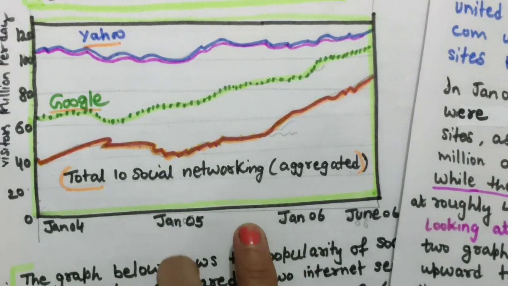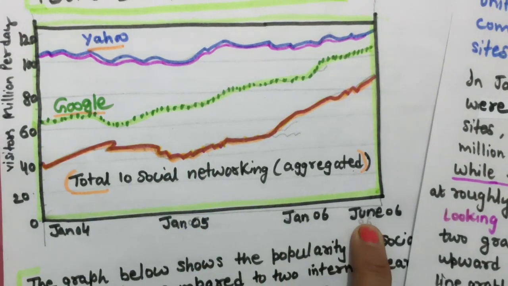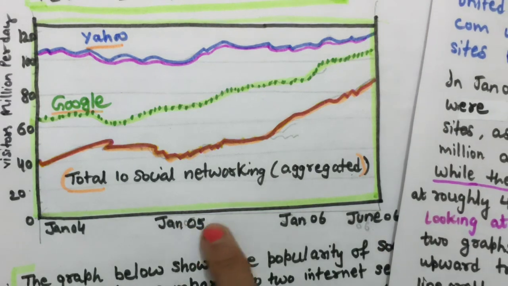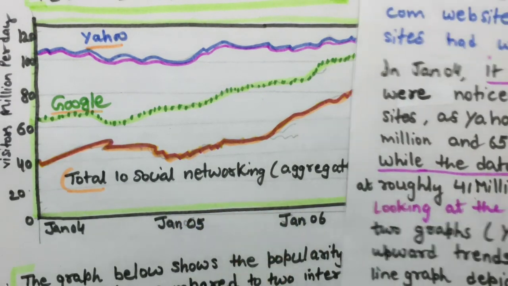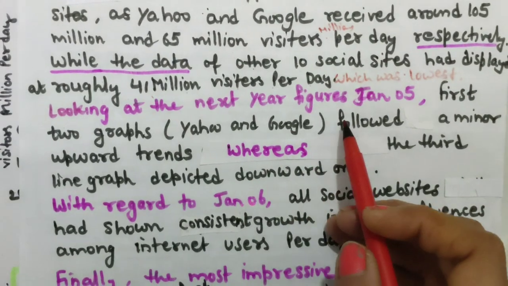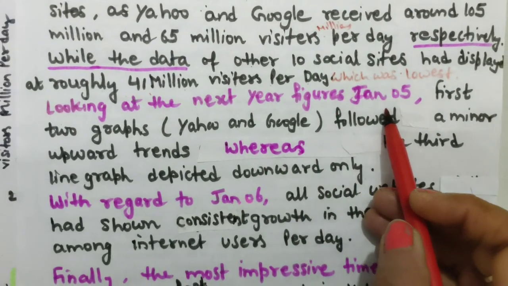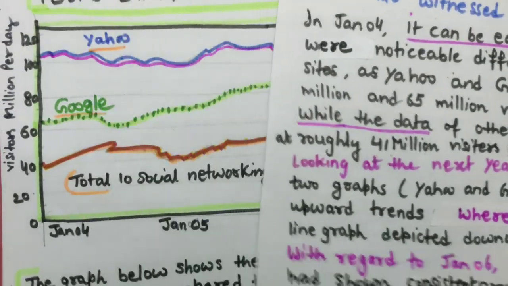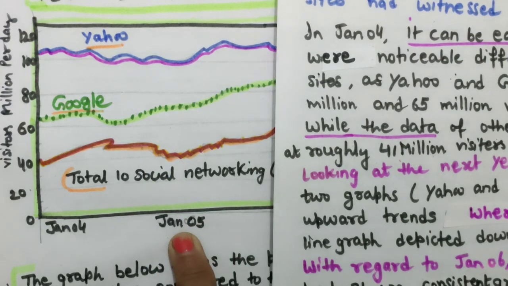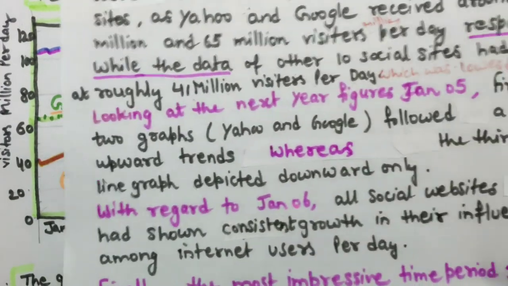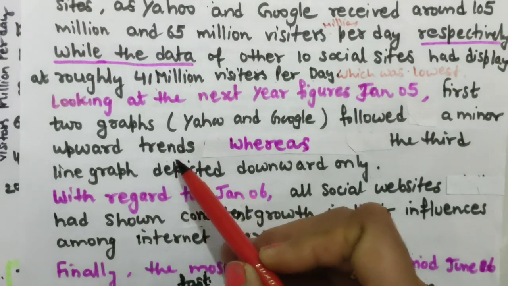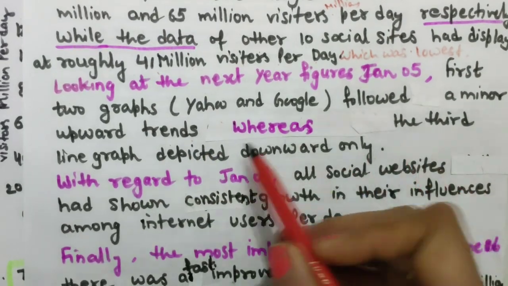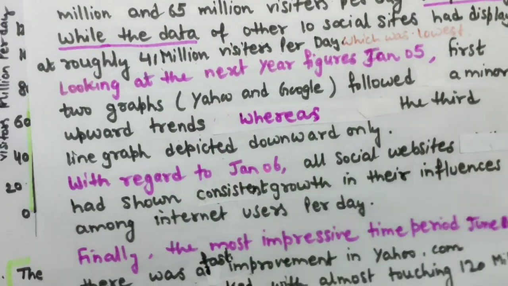Now next year we can talk about next year or this year. So first year and last year it's important to talk, and it's your wish if you want to talk both or just choose one. So looking at the next year figures, January 5, first two graphs, Yahoo and Google followed a minor upward trend, whereas the third line graph depicted downward only.